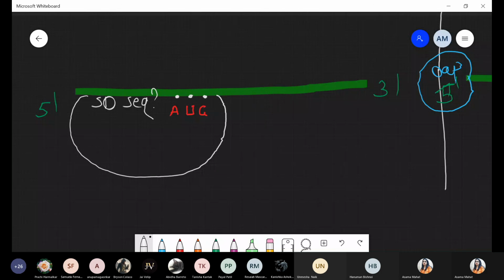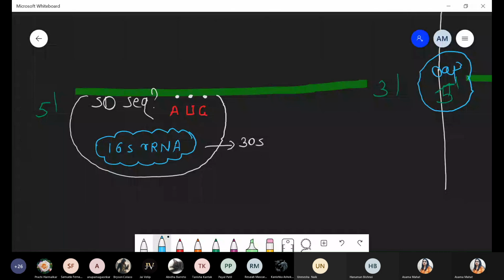So which sequence is this? All these sites are recognized by the 30S subunit of the ribosome. 30S, right? And please remember, the 30S subunit of the ribosome is rich with which type of rRNA? It has one type of rRNA, that is the 16S rRNA. So definitely, first of all we are talking about ribosome binding. The small ribosome, that is the 30S subunit of the ribosome, binds on the 5 prime end of the messenger RNA.